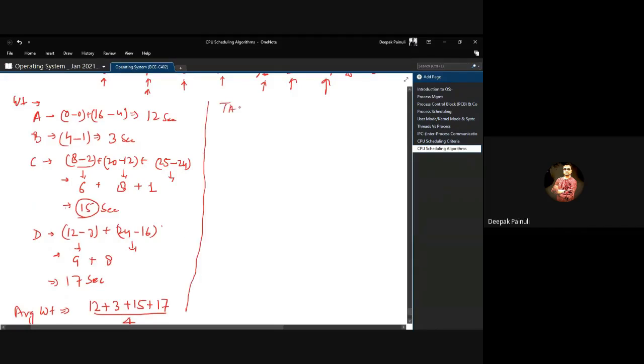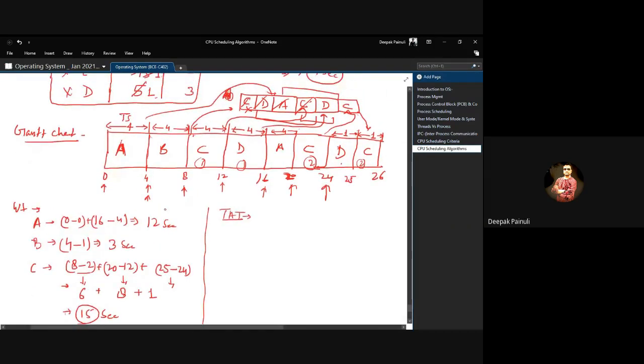Now let us calculate turnaround time. For A, finally it got terminated at 20, and it arrived in the system at time 0, so the turnaround time for A will be 20 seconds. For B, terminated at 8 and came at 1, so turnaround time will be 7 seconds.